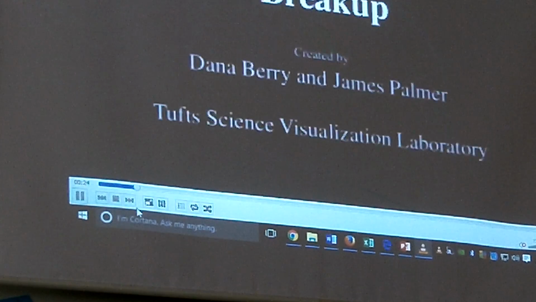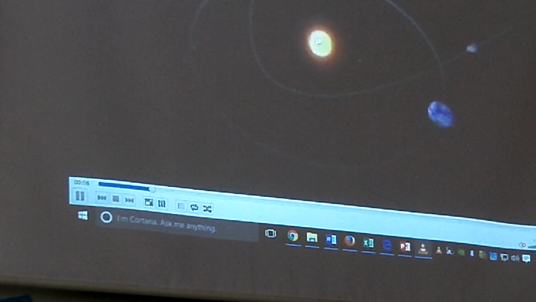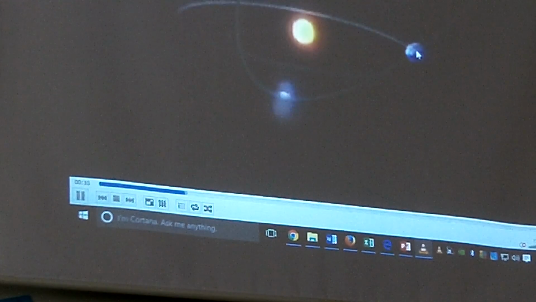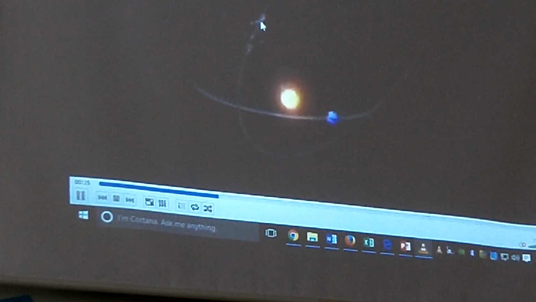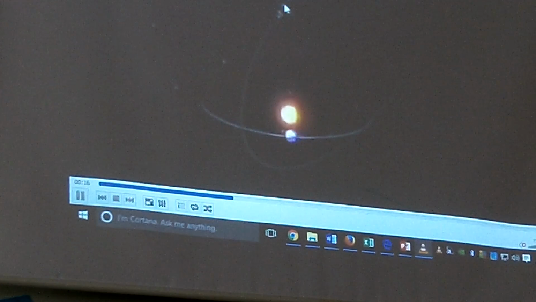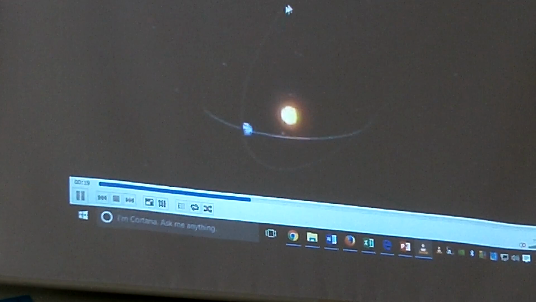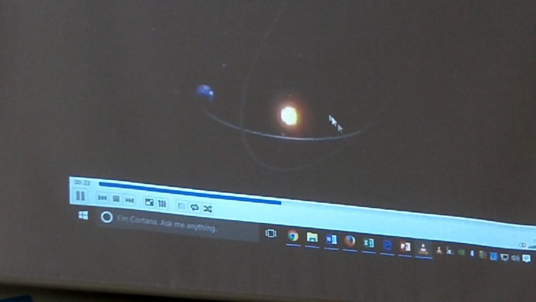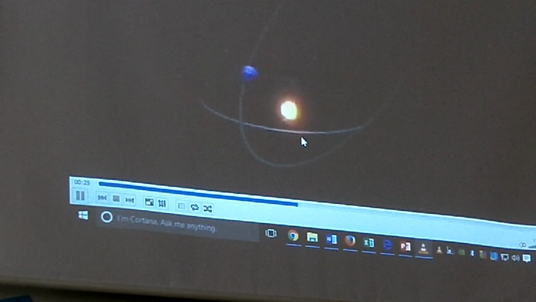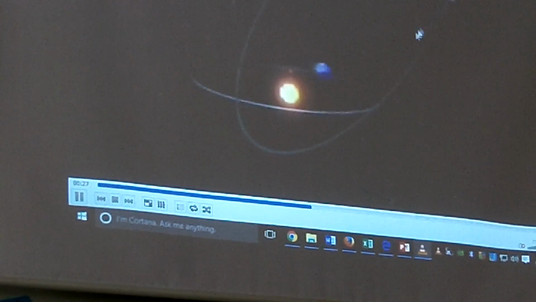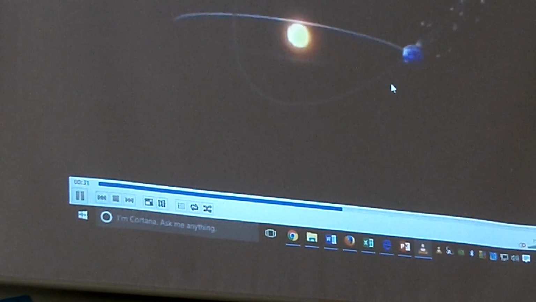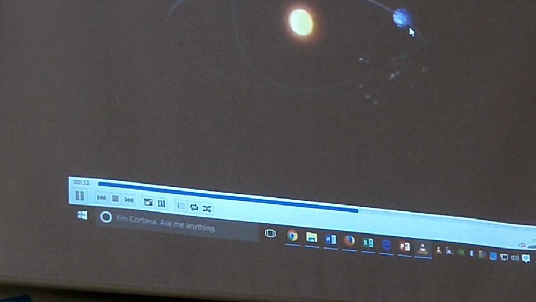Let me back this up. Okay, so here's the sun, here's the Earth, and the Earth is orbiting the sun. There's the Earth moving, see? And this is a comet. It breaks up into pieces. Every time it passes the sun, it gets broken up a little more. But the pieces keep moving. And here's the Earth going around the sun. And here come the pieces. And the Earth can strike the pieces.